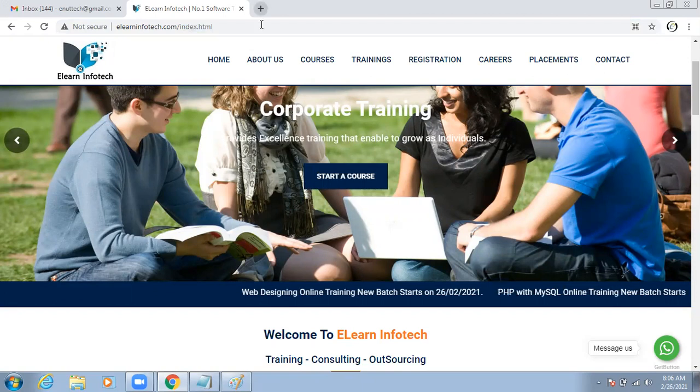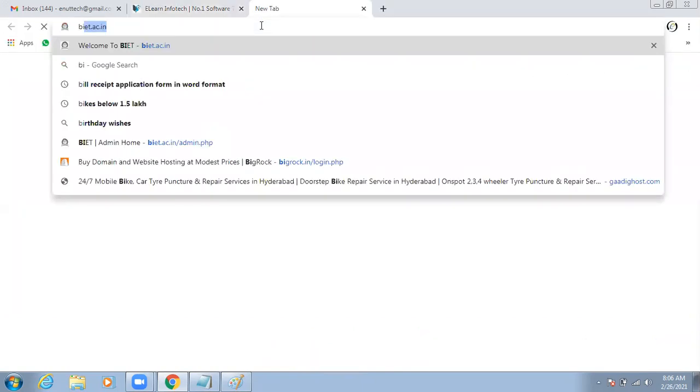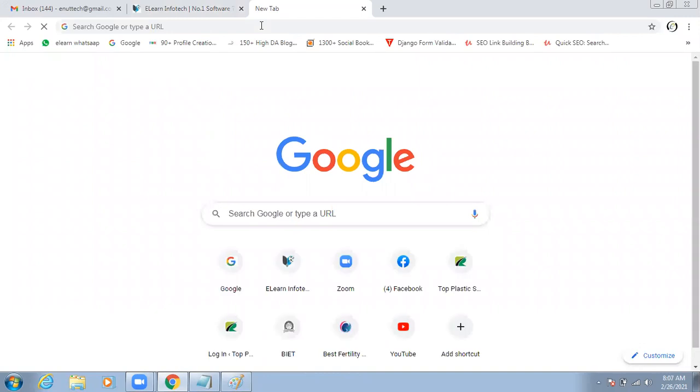So now coming to dynamic website. What is meant by dynamic? For dynamic websites, we have a separate admin panel. Through the admin panel, we can do the changes without any coding knowledge. Also, we can do the changes.